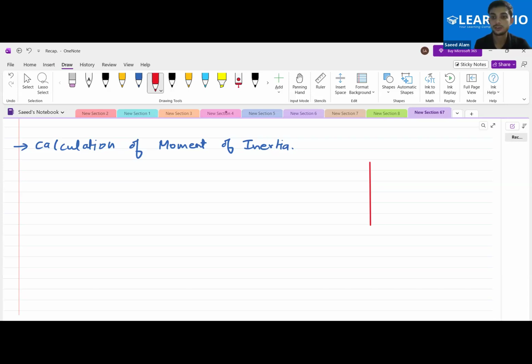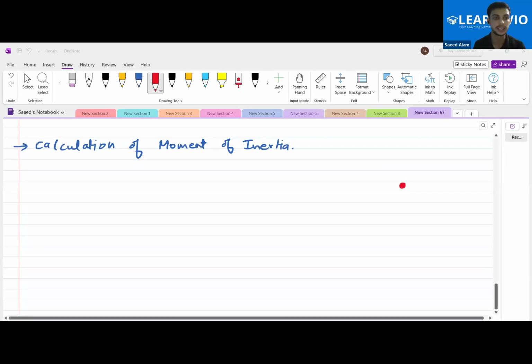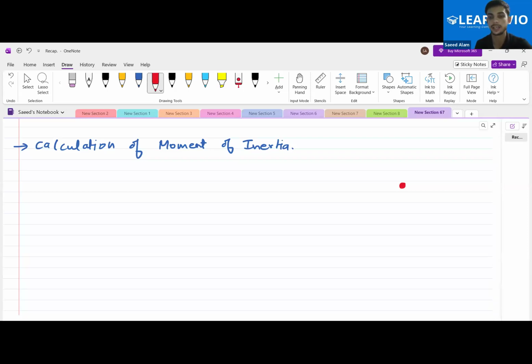Yes, sir. So let's say that I have provided you this point mass. Still, the same thing is going to be followed over here. First of all, we will do the calculation with point masses. Later on, we'll switch to continuous bodies, because point masses are easy to understand. So first we'll understand from that, and then we'll move on to the continuous bodies.